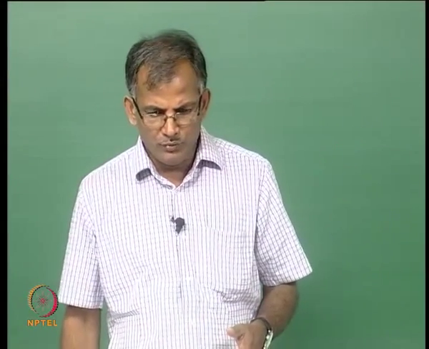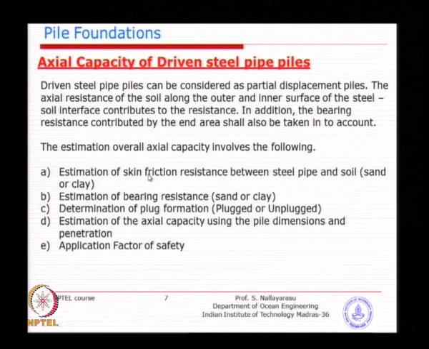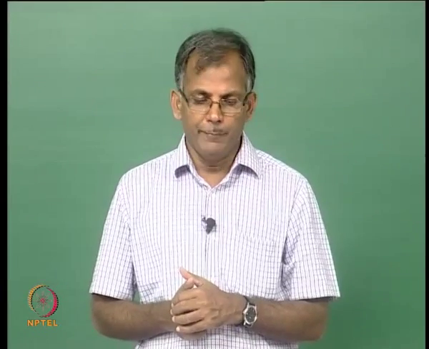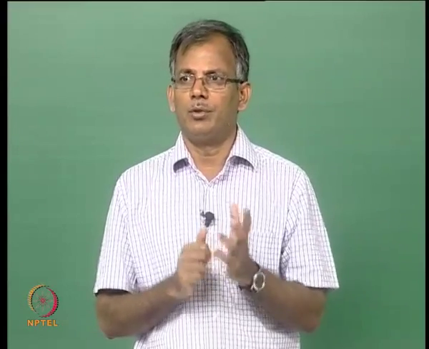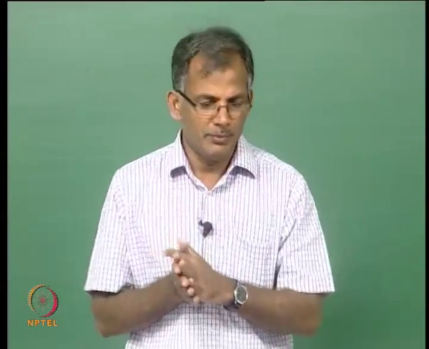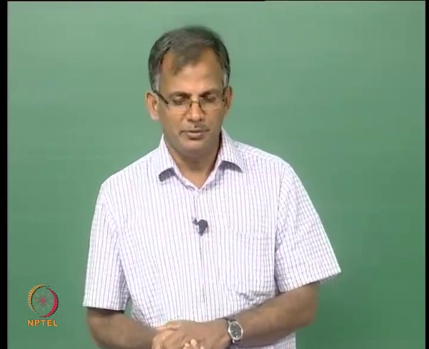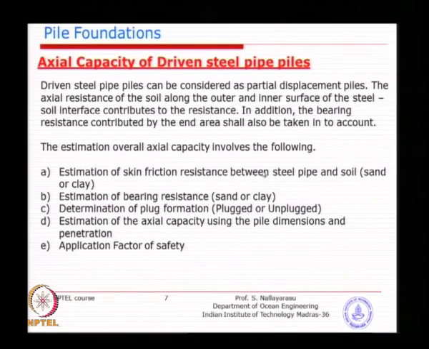So, in this process, what we are looking at is the skin friction between the pile surface, which is a plain steel surface, with no roughness except the actual surface structure of steel. We do not do any roughening exercise to make the friction higher. If you have a roughened surface, what will happen? You have better friction, but we do not do it because it is also expensive. So, it is the friction resistance between the plain steel pipe as made from the mill and the soil, which can be sand or clay, or any combination.